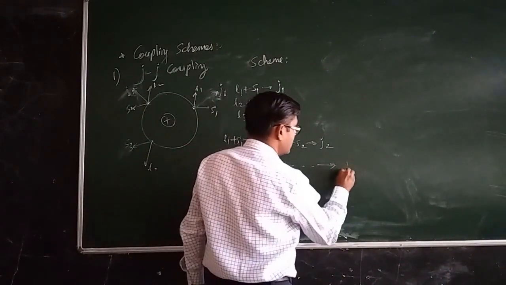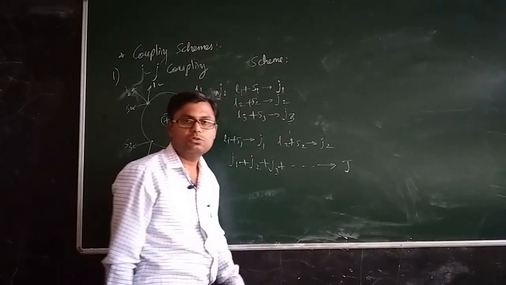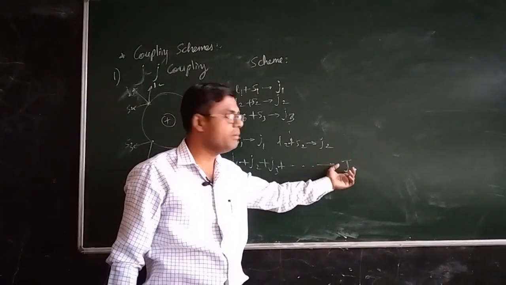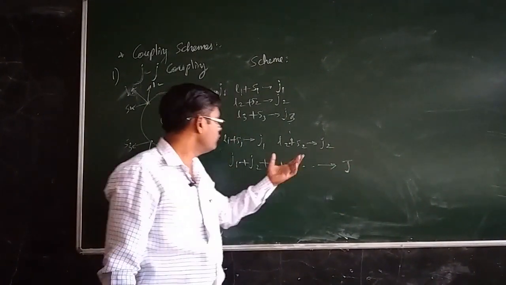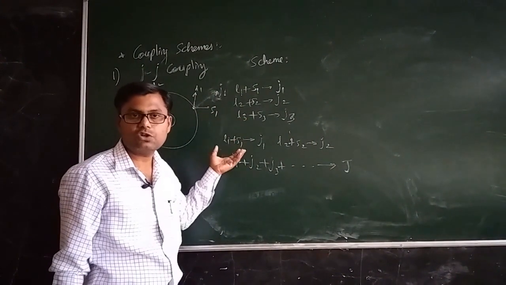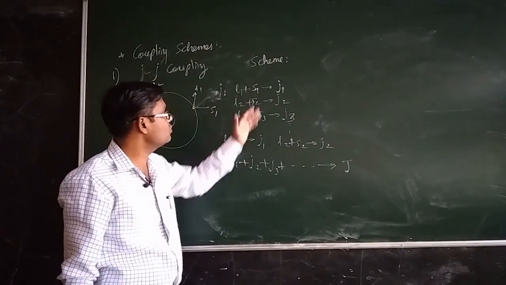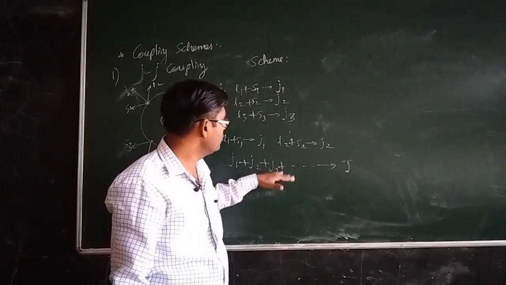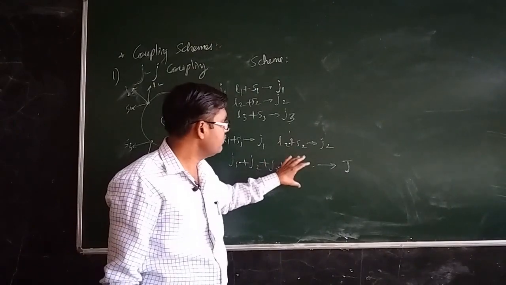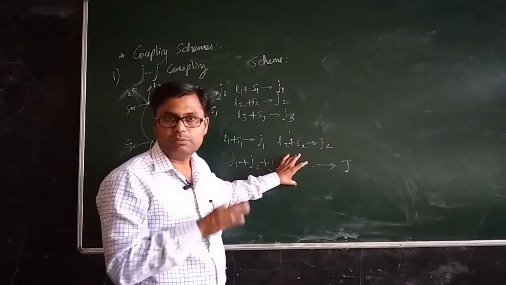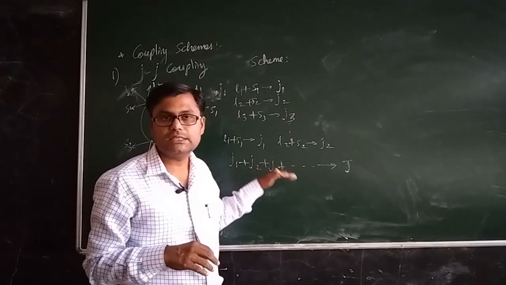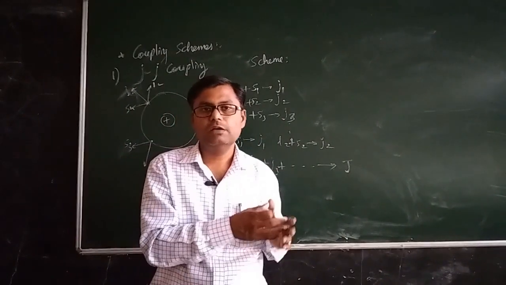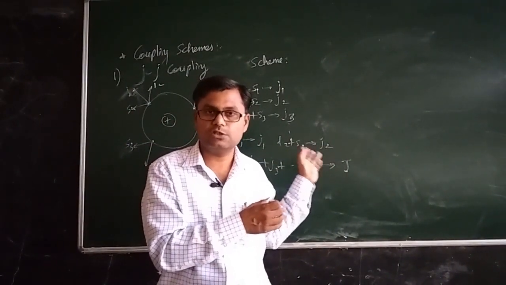to obtain the resultant J vector of an atom. In this way the total angular momentum quantum number of an atom is obtained. So first there is the spin-orbit interaction, which is very strong, and after that there is the total angular momentum interaction of individual electrons. Such an interaction takes place in some atomic species, and it is called JJ coupling. In most atomic species LS coupling is dominant, but in some atomic species JJ coupling is also there.